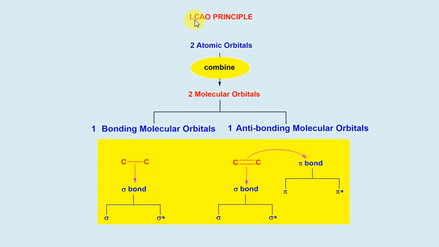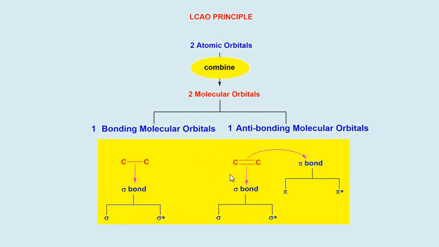So, according to this principle, as two p orbitals are combined, they will form two molecular orbitals. As this is a sigma bond, the two molecular orbitals will be sigma and sigma star. Sigma is bonding, sigma star is anti-bonding. Sigma is more stable than sigma star, as sigma is a bonding molecular orbital.